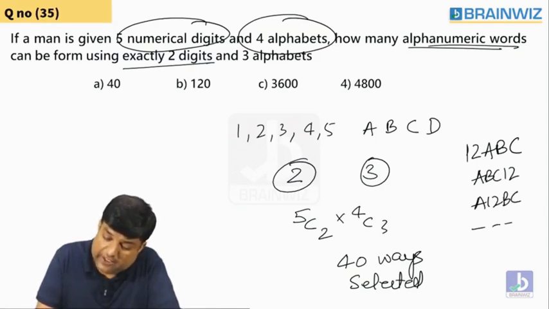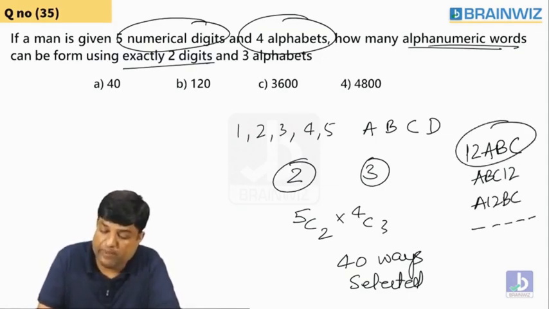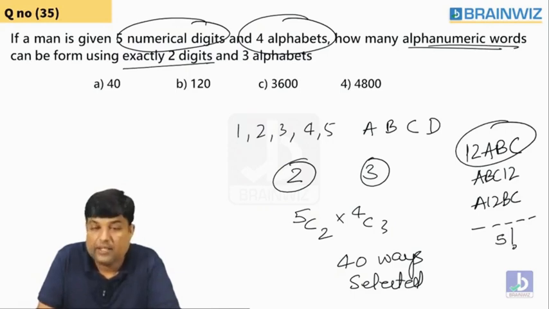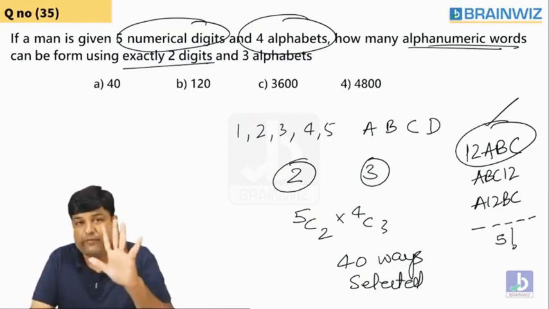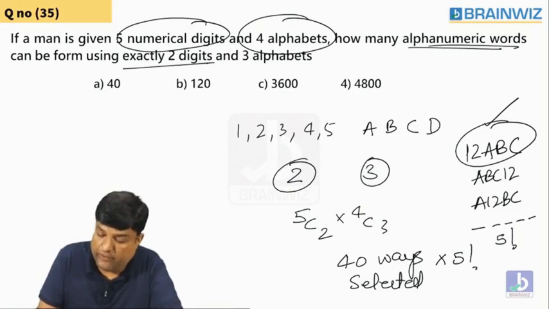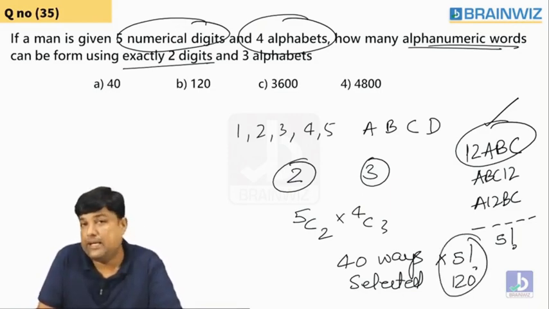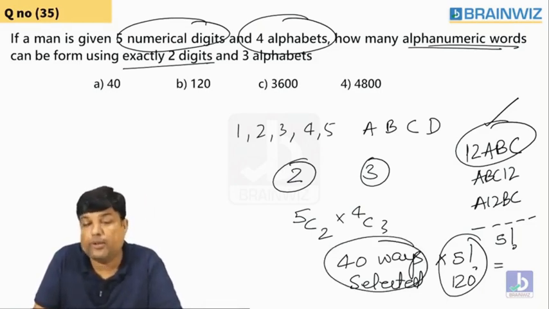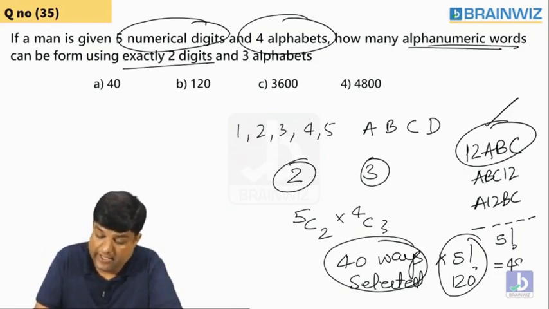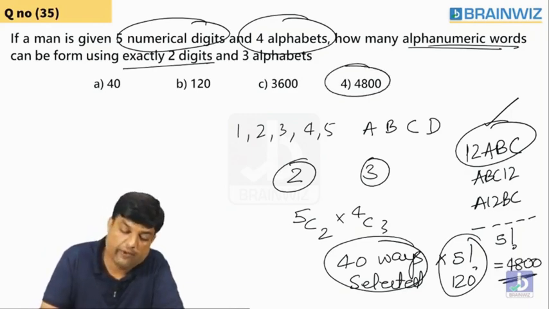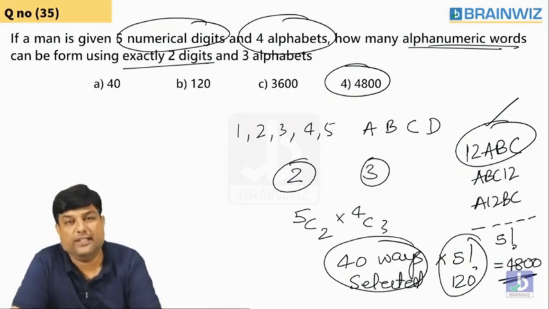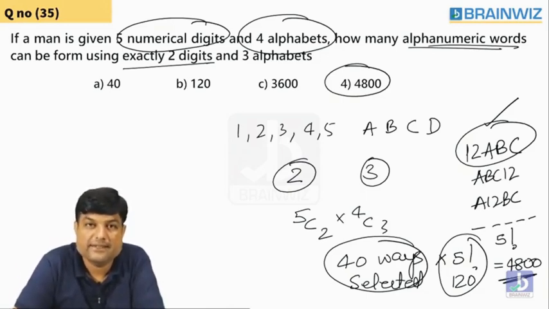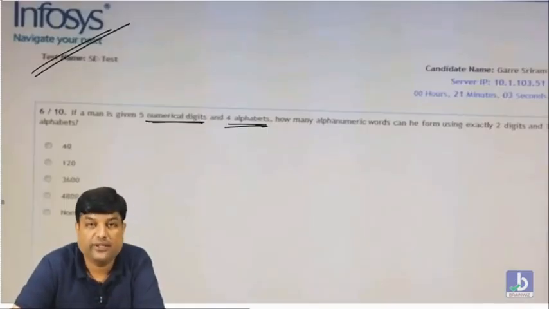If we keep on arranging, how many ways can we arrange 5 people in these 5 places? 5 factorial. For one password it is 5 factorial, so for 40 passwords it is 40 into 5 factorial. 5 factorial, guys, you all know, is 120. How did you get 120? By arrangement. How did you get this 40? By selection. If you multiply these two, the answer is 4800. So I believe everybody got the answer. Are you understanding, guys? Yes or no? This question was given in Infosys.